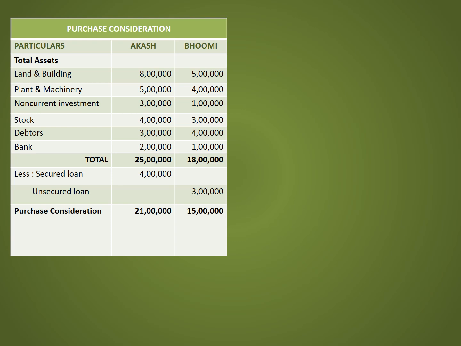So from that, deduct the liabilities taken over. That is, secured loan of Aakash Limited is 4 lakh. Unsecured loan of Bhoomi Limited is 3 lakh. So when we deduct 4 lakh from 25 lakh, the purchase consideration amount is 21 lakh. Similarly, the Bhoomi Limited's total asset is 18 lakh. Outside liabilities is 3 lakh. So 18 lakh minus 3 lakh, 15 lakh is the purchase consideration of Bhoomi Limited.